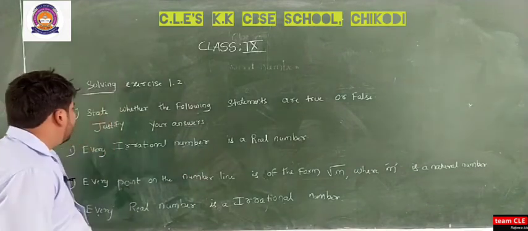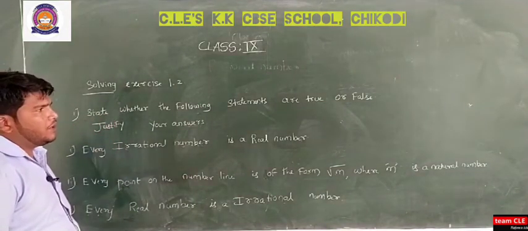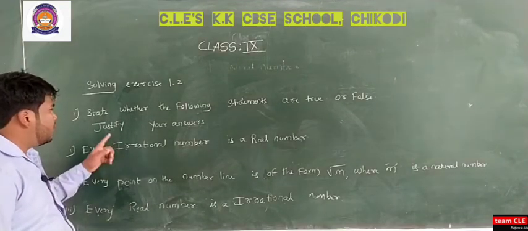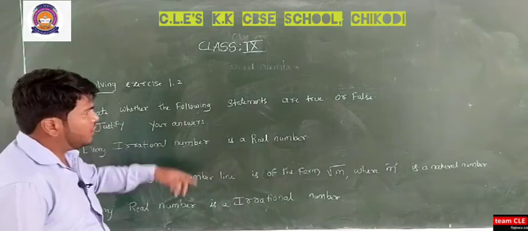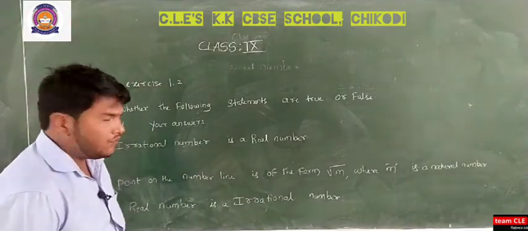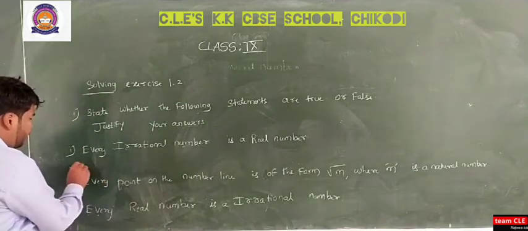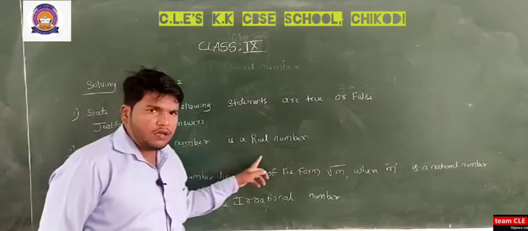Okay, so see here, the first question we have is: state whether the following statements are true or false, justify your answers. State whether the following statements are true or false, justify your answers. So see here, all of you, the first one: every irrational number is a real number.